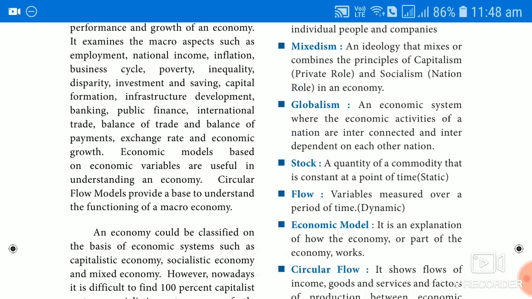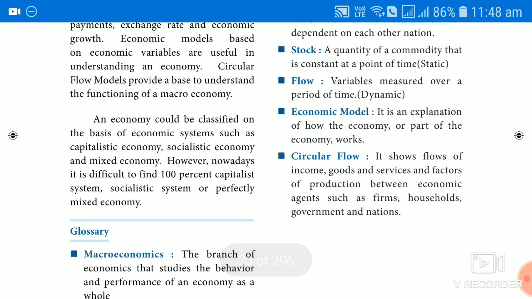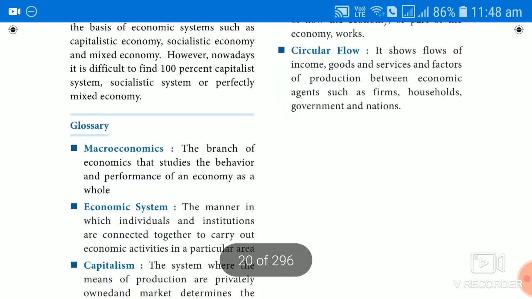Then we also discussed economic models, such as the circular flow model. It helps to understand how the various sectors of an economy are interrelated and how they function under the macroeconomy. We also studied the three basic economic systems: capitalism, socialism and mixed economy, and their merits, demerits and features. This is what we discussed.